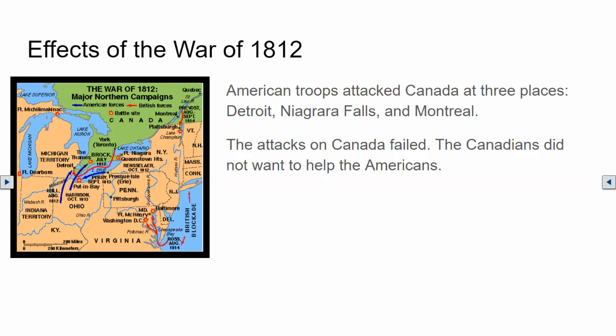In 1812, American troops attacked Canada at three places: Detroit, Niagara Falls, and Montreal. Americans had assumed the Canadians wanted to stop being a colony of Britain. Americans were surprised that the people of Canada did not want to be freed from Britain like their war hawks expected. The attacks on Canada failed, but American soldiers did set fire to important government buildings in the city of York, Canada. Later in the war, British and Canadian soldiers got even by setting fire to important government buildings in Washington, D.C.